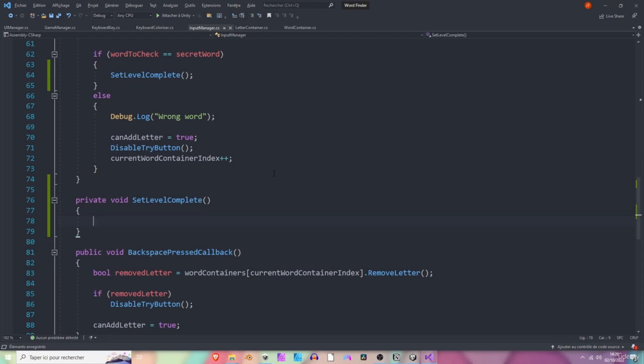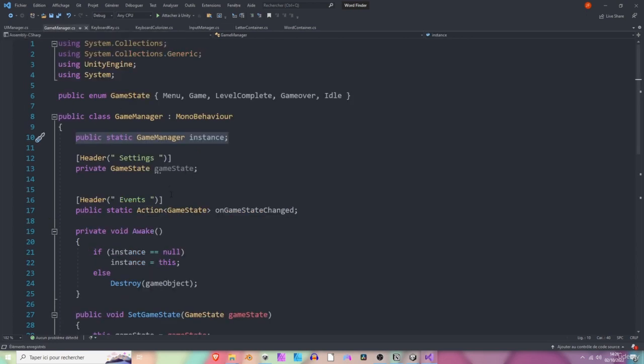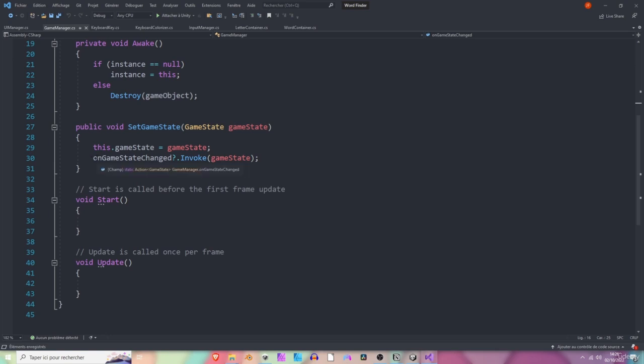Perfect. When reaching the level complete state, we are going to call the game manager dot instance dot set game state. And we are going to set the level complete state. All right, cool. So after doing that, what will happen? The game manager will trigger this event, the onGameState changed event.